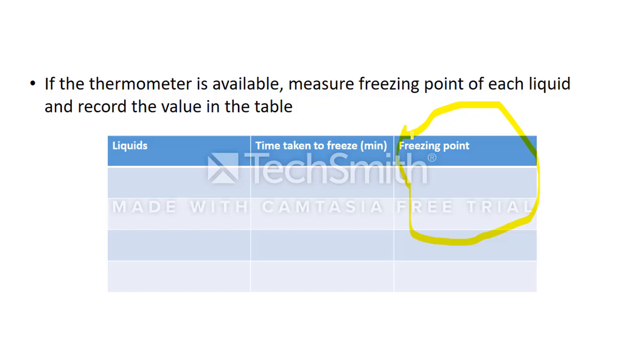If you have a thermometer, you can measure the temperature of each and every solid substance in the refrigerator. When all those liquids get frozen, you can now take the freezing point. So you record that. But if you don't have the thermometer, don't write anything in this part. Leave the space as it is.